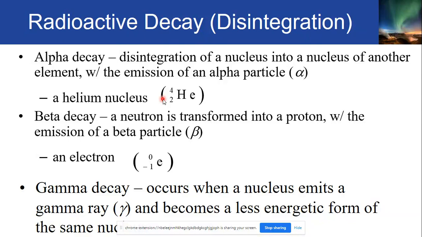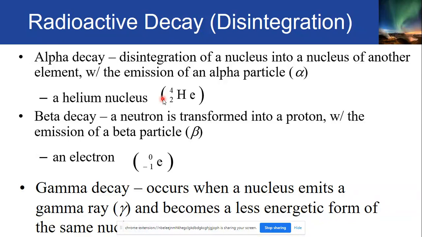While for the beta decay naman, this has something to do with the neutron of a given element. So in beta decay, a neutron is being transformed or split into a proton with the emission of the beta particle. So ang nangyayari sa beta decay is that yung neutron is i-split siya or nagtatransform siya into a proton.